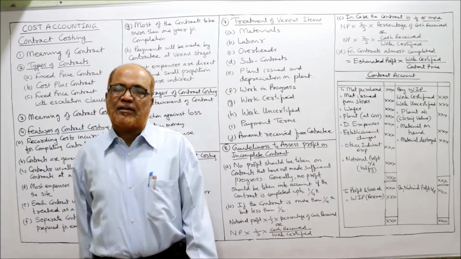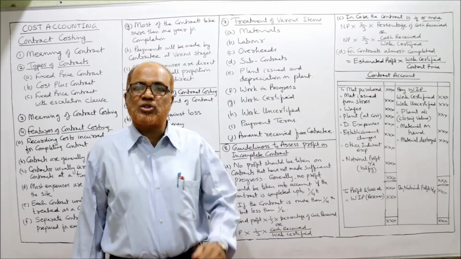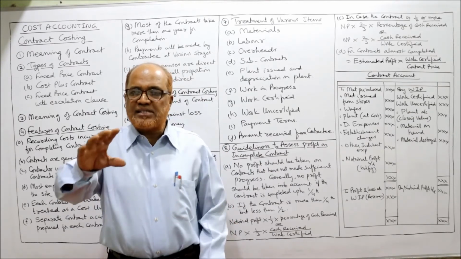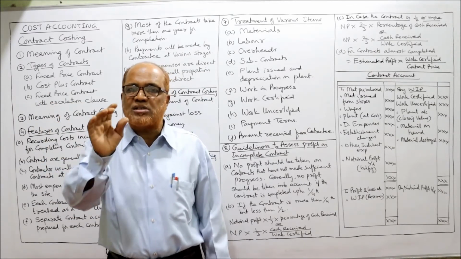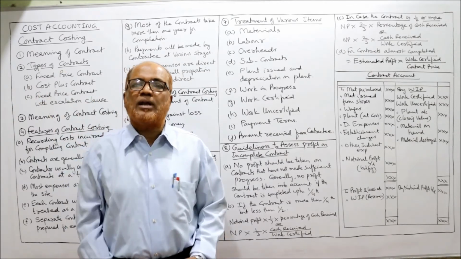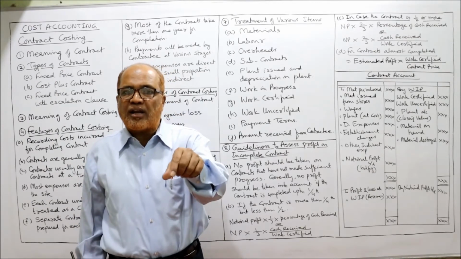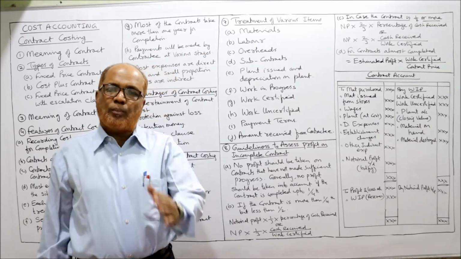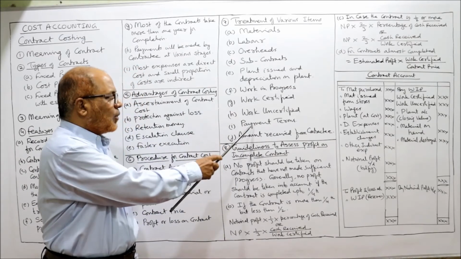Work uncertified. There may be some work which is not up to the mark, which he does not certify. So the architect will say that this work is done, but I will not certify it because it has not reached a particular stage of completion. That work which has not reached the stage of completion is called uncertified work. Both work certified and work uncertified will be taken under work in progress.